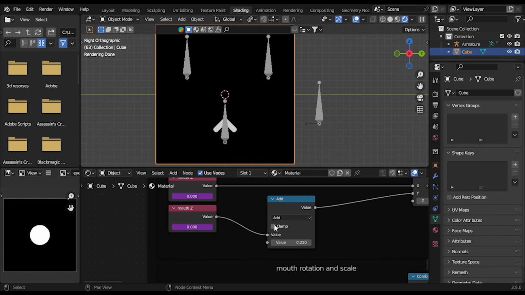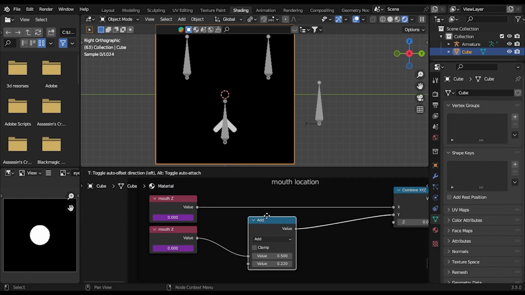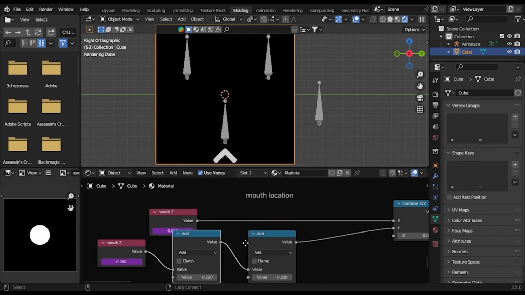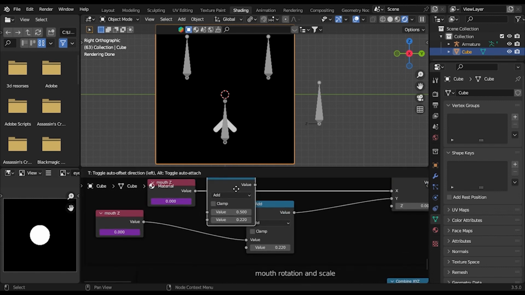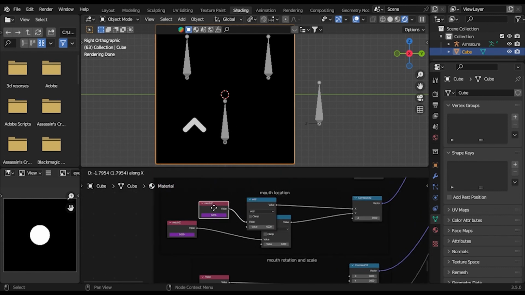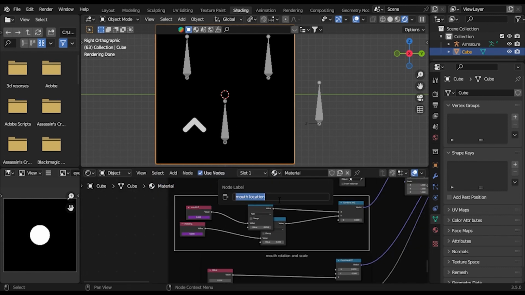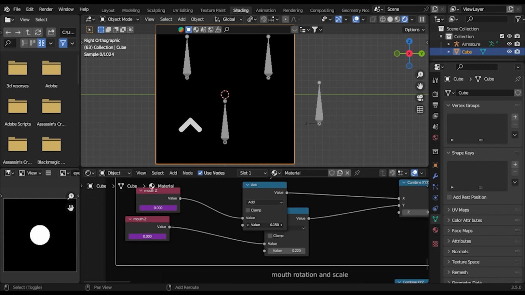So for the eye, let's add 2 math nodes, set to add, and name this eye location. Let's get it in the right location.